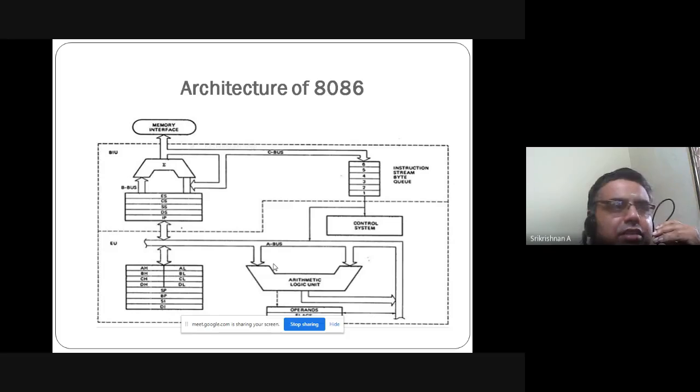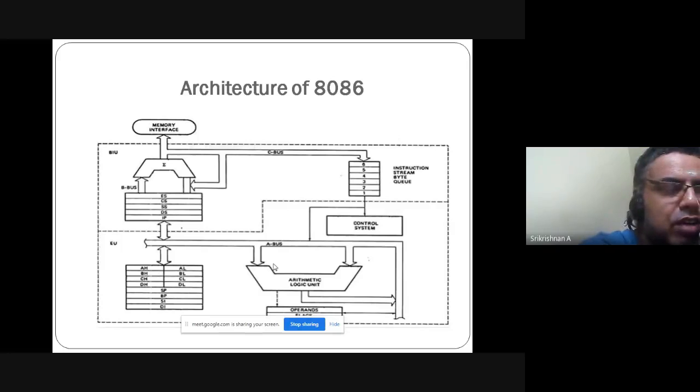Then you have this kind of structure coming down here. It looks like a sigma, where arithmetic and logical instructions are executed in the bus interface unit. Then you have the B bus. You have ES, CS, SS, DS, IP.